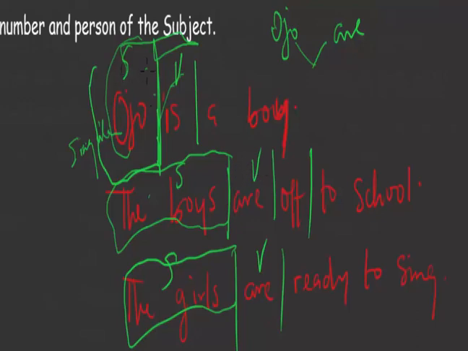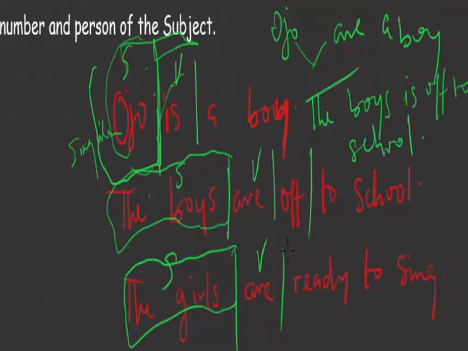In sentence number 1, we cannot say Ojo are a boy, or the boys is off to school. Reason being that boys is plural, and then the verb, which is are, must also be in plural. So if Ojo is singular, the verb should also be what? Singular. And if the subject of the sentence is plural, the verb also should be in plural.